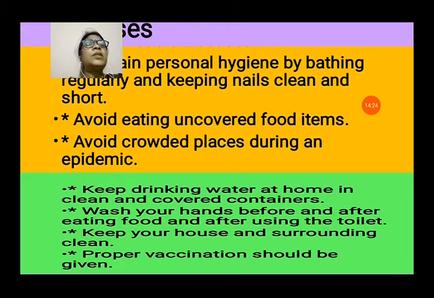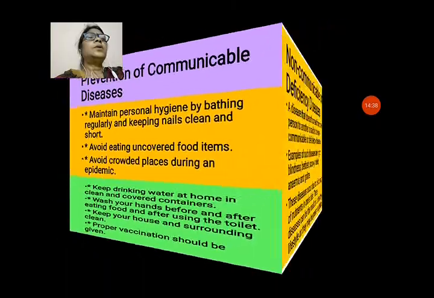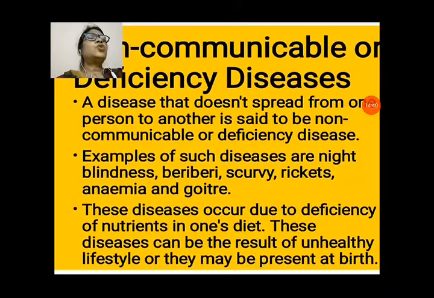Keep your house and surroundings clean. The house should be disinfected. It should be mopped every day with disinfectant, and your surroundings should also be kept clean. Garbage should not be thrown outside the house. Proper vaccination should be given. Some diseases need vaccination, and that also should be taken.